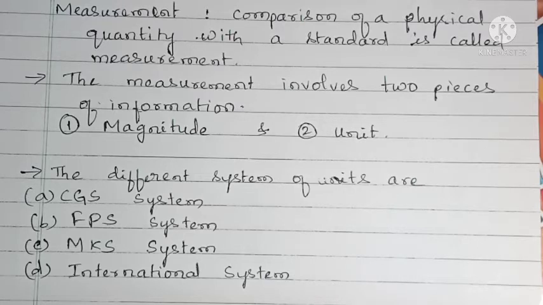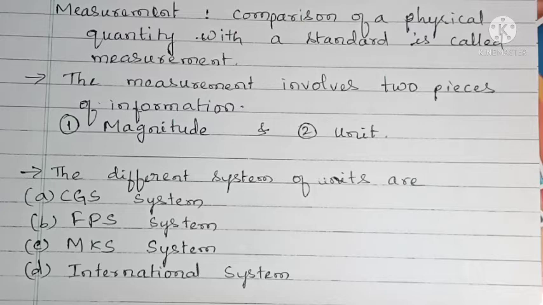For example, my body weight is 60 kg. It means I am 60 times heavier than 1 kg. Here 1 kg is the standard unit, or standard. By comparing with that 1 kg, we see how much heavier any other body is.